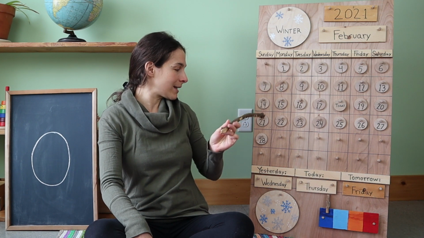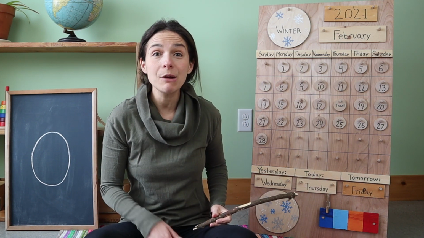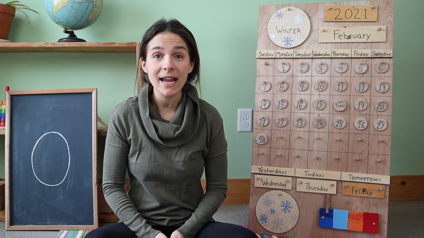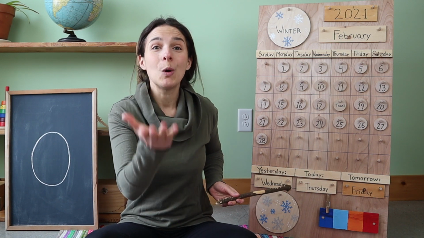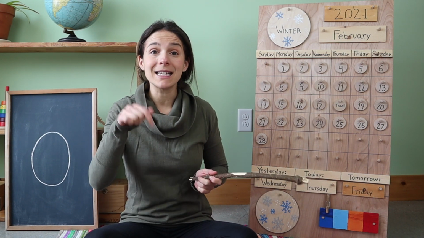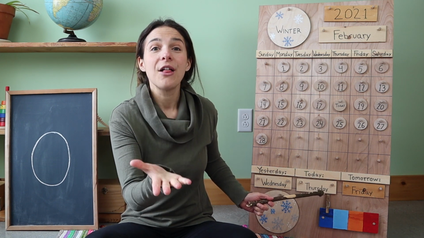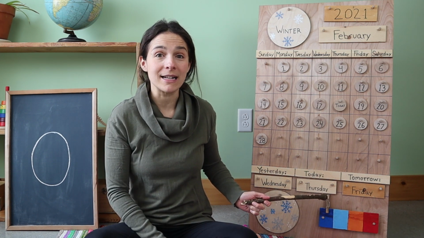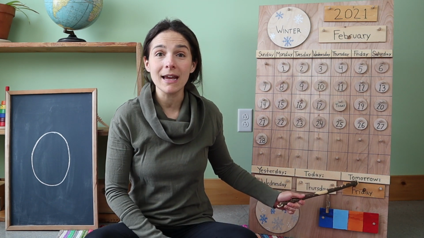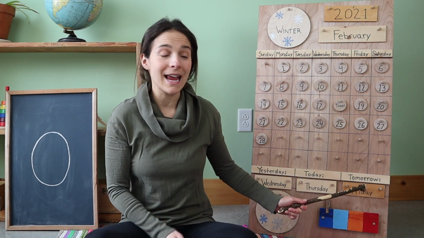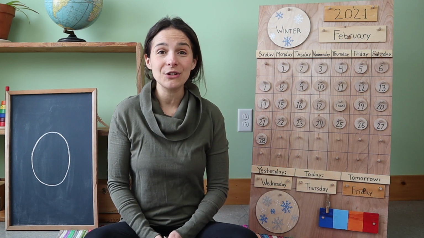Now let's travel back down to right here. Does anybody remember what the day was yesterday? Yesterday was Wednesday. So that means that today is Thursday. You're right, friends. And if today is Thursday, that means that tomorrow will be Friday. You're right. But let's go back to today. Will you sing Today is Thursday with me?